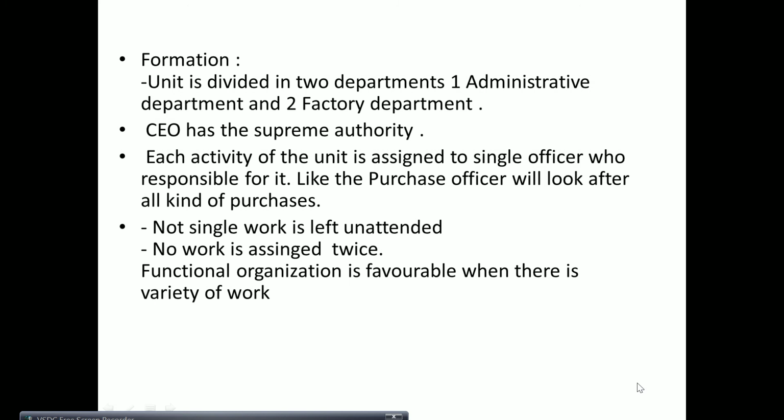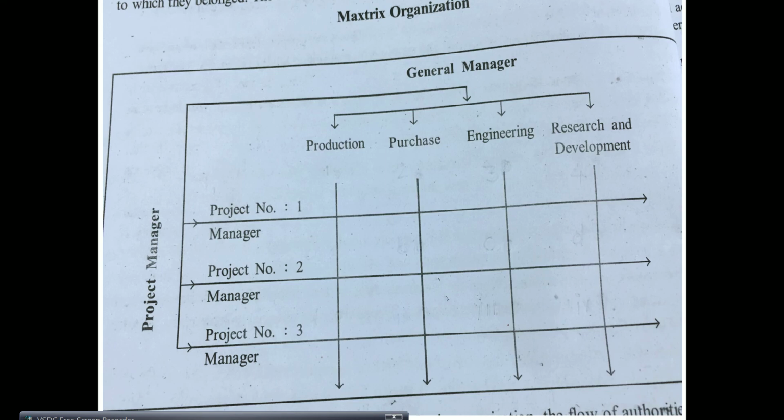Now we are coming to matrix organization. As I have already told you, the general manager will be supreme here. Of course, the top level board of directors is superior to the general manager, but as far as we want to understand, the general manager will coordinate the functional heads. These are the functional heads, and these are the project heads. So there will be a vertical as well as a horizontal aspect added to the structure.